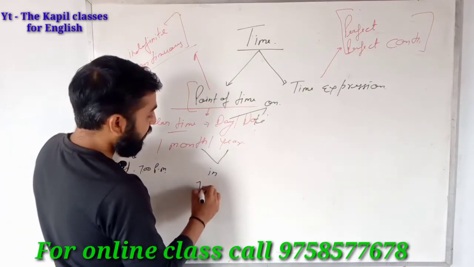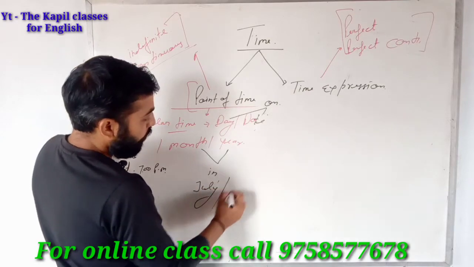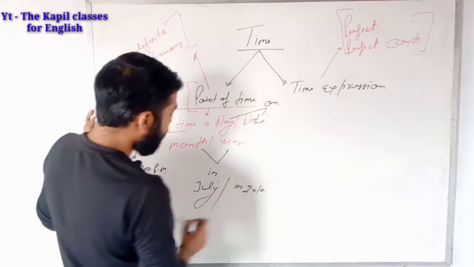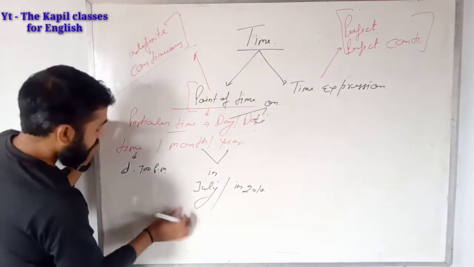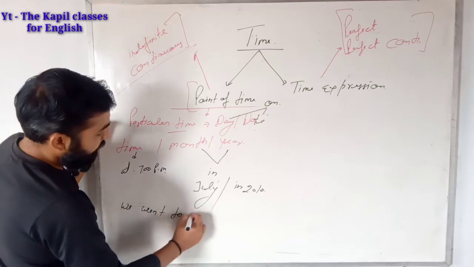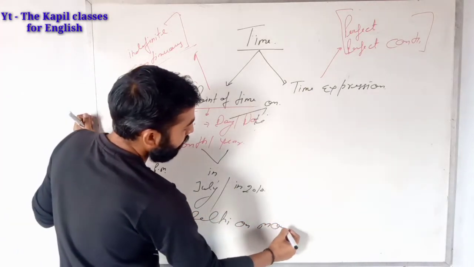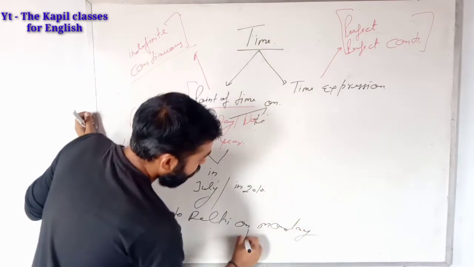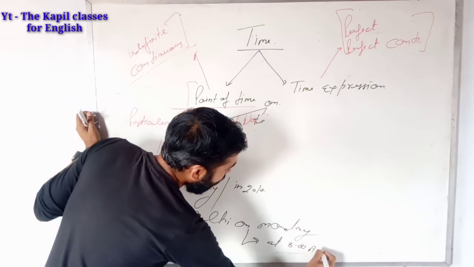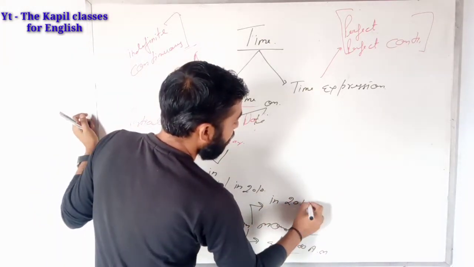Like in July, you can say in July, or you can say in 2010. For a day you can say on Monday, like we went to Delhi on Monday. You can say at 8 a.m., or you can say in 2019.